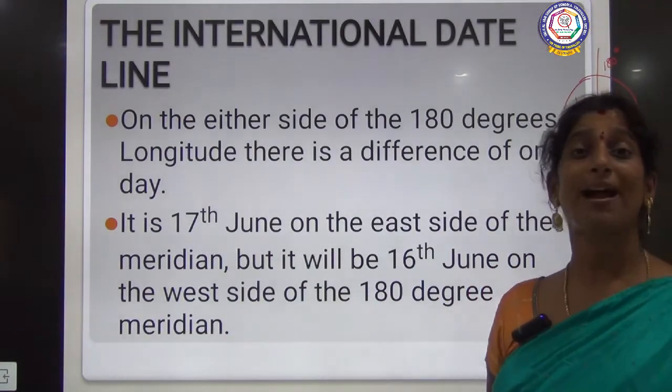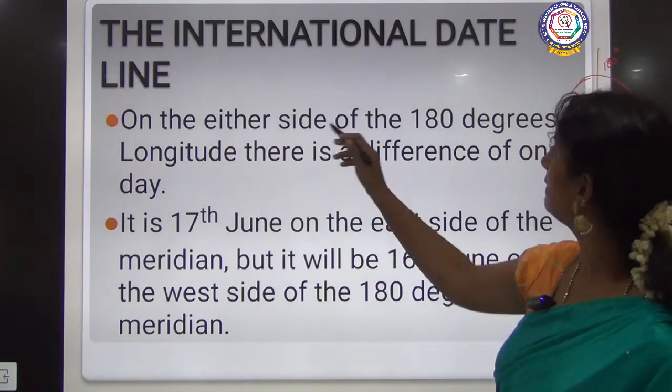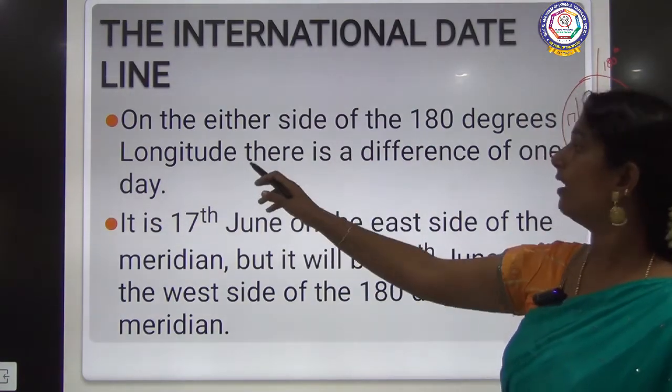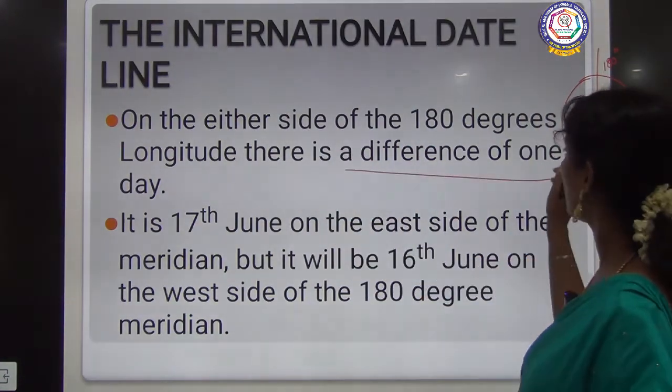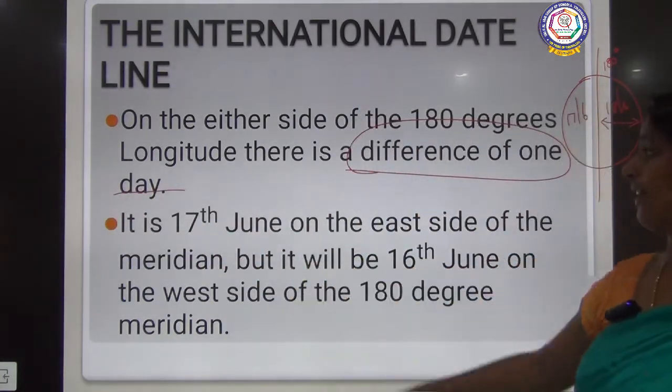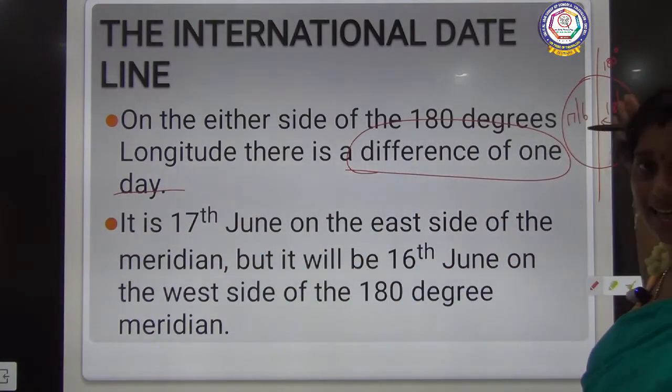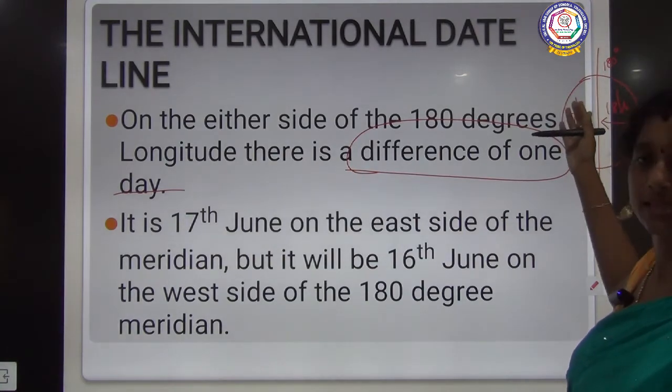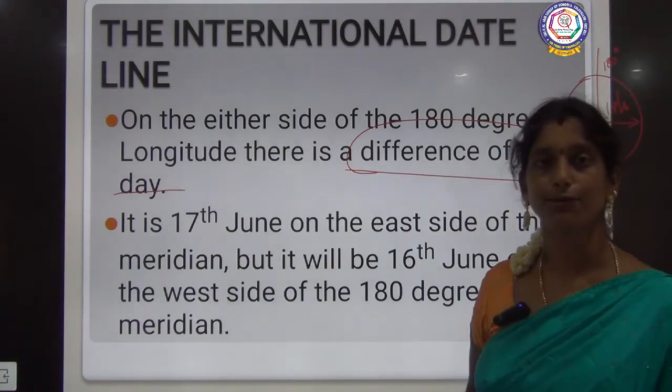If this is the 180 degree longitude, for example, today's date is 18th June. So if this part is 18th June, then this part is 17th June. Clear? So that is how the time difference impacts a day. Okay, so on either side of 180 degrees of the longitude, there is a difference of 1 day. Clear? That is what I have mentioned. So if on the eastern side it is 17th June, on the western side it is going to be 16th June. Clear?